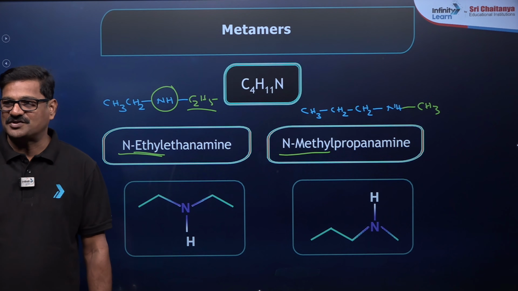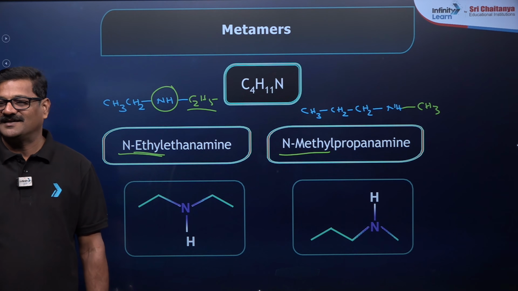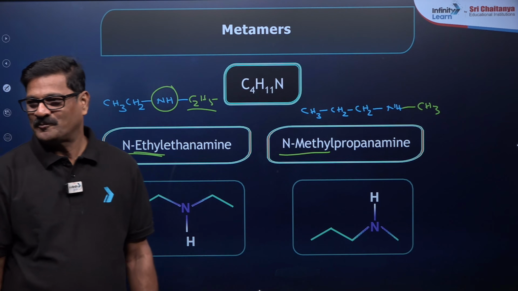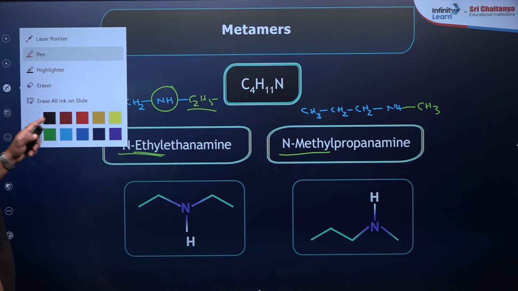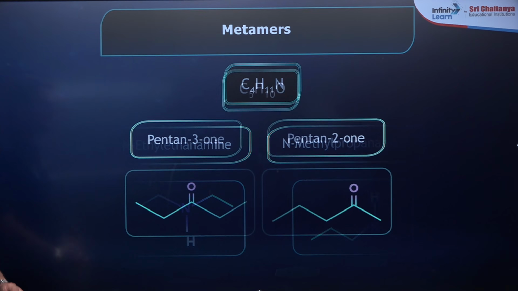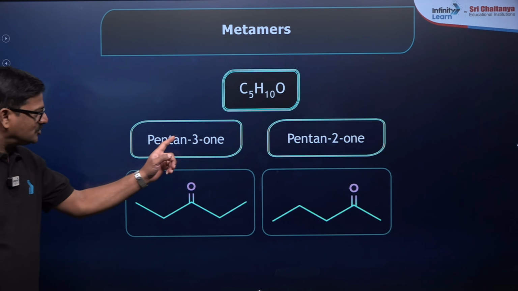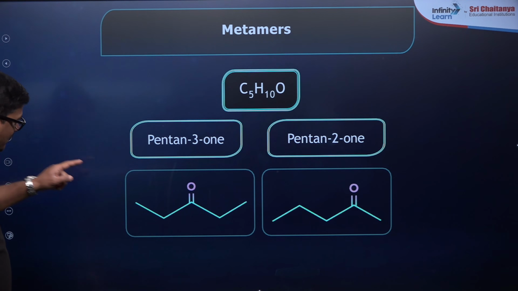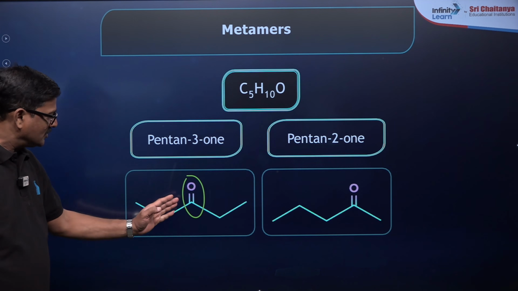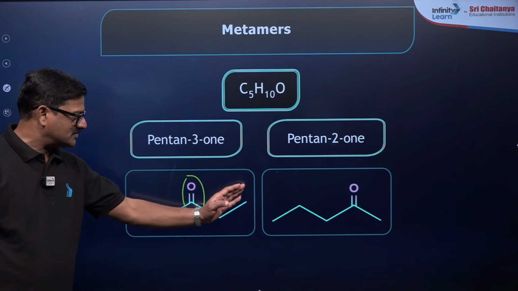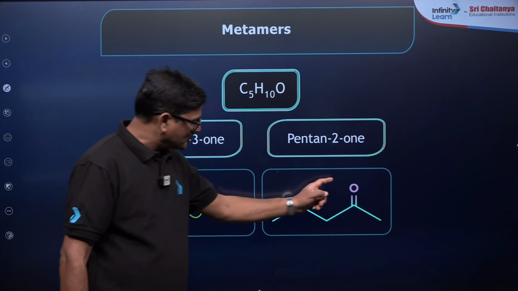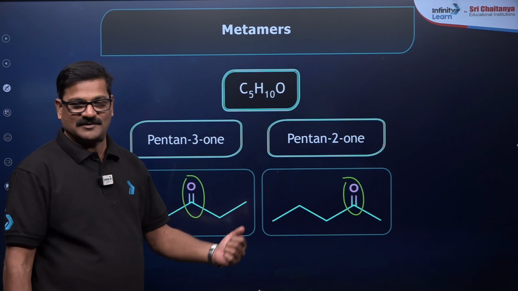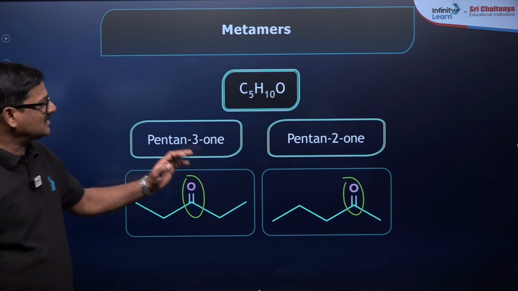Okay, Belved, Brash and Bhargavi and Anuj Gope, come on, any doubt? Moving ahead here, pentan-3-one, pentan-2-one, and with respect to this ketone group, 2 carbons are this, 2 carbons are this. With respect to this ketone group, 1 carbon is here, 3 carbons here. So this is also a metamer.